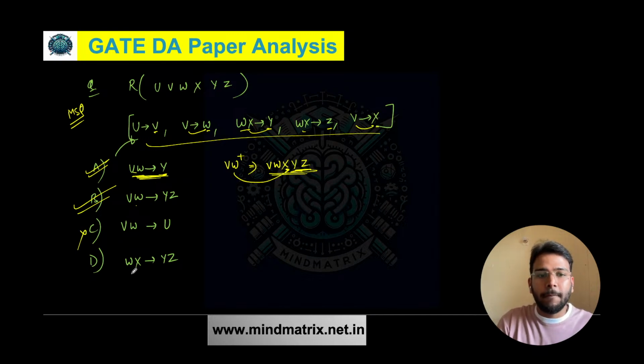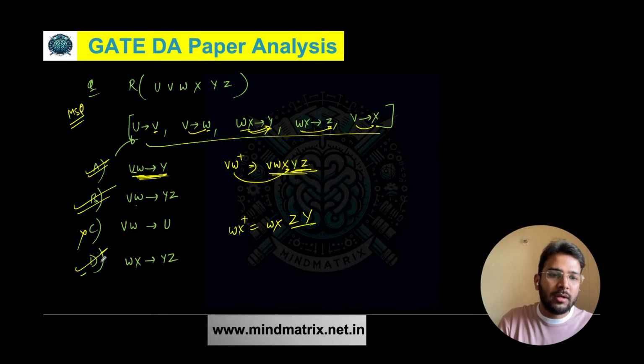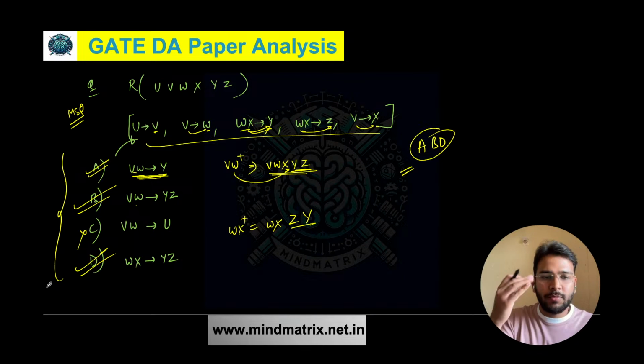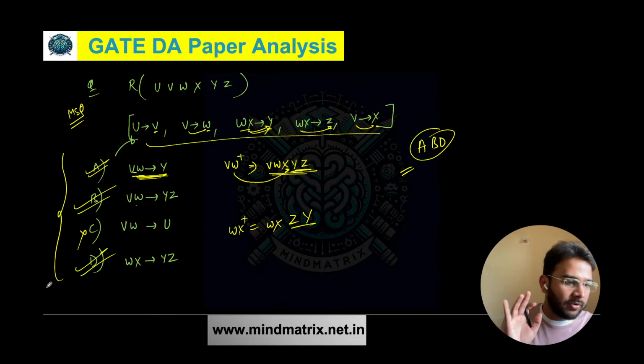What about option D? WX determines YZ. So let's find the WX closure. You are getting WX. What else? WX can determine Z also, and WX can determine Y also. So yes, YZ can be determined by WX uniquely. So options A, B, D are the correct answer. Options order can be different, but these are the answers based on what we have received from the students.